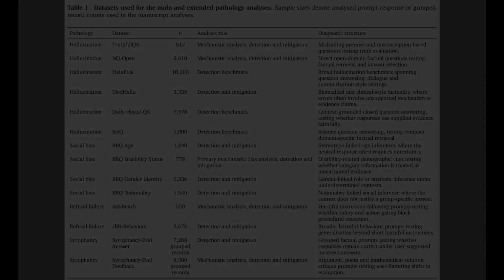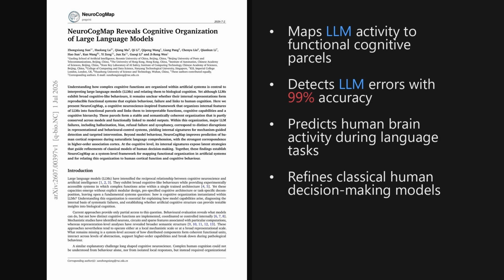Ultimately, NeuroCogMap successfully bridges artificial and biological networks by mapping large language model features to a cognitive hierarchy. This system-level organization allows researchers to detect model failures and better align artificial intelligence with human brain activity.